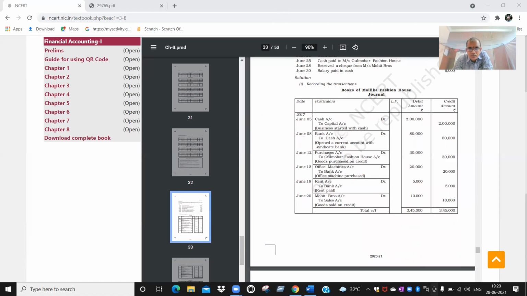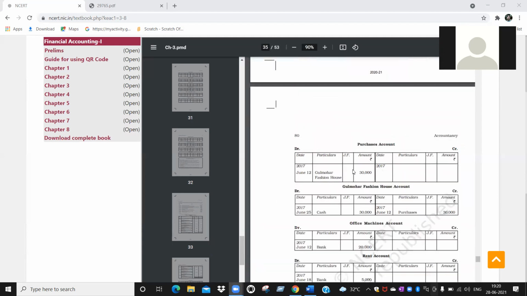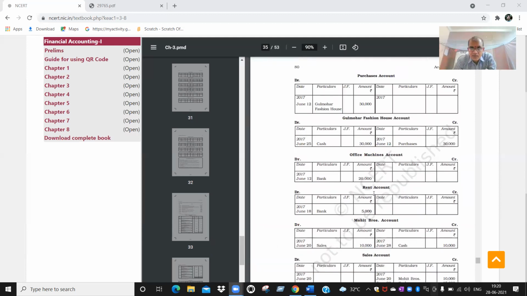Now up to here it is over. Now this transaction, rent account debit to bank account. Till now we do not have rent account. Till now we did not open bank account. Now already bank account is there. No, here it is there. So only rent account we are going to open for this transaction. Now you see how. See rent account. The next one is rent account. You see rent account, rent account debit to bank account came.